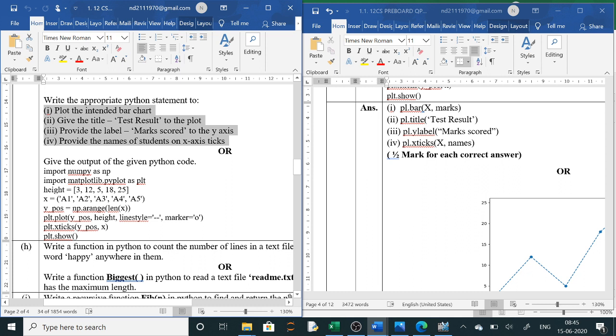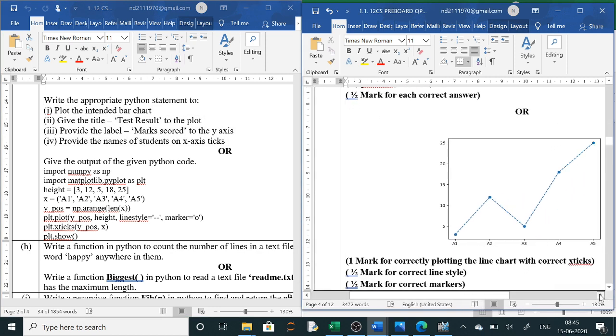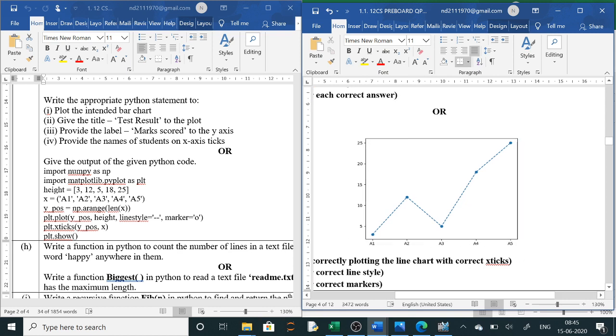So either 0 to 25, I will take my ruler and pencil, and first draw the x-axis and y-axis, you can make it in box form also. Then they have given a1 to a5, total 5 y positions, so I will put ticks for a1 to a5. Then from 0 to 25 I will put marks, or you can do one thing, 5 10 15 20 25, you will put the marks.